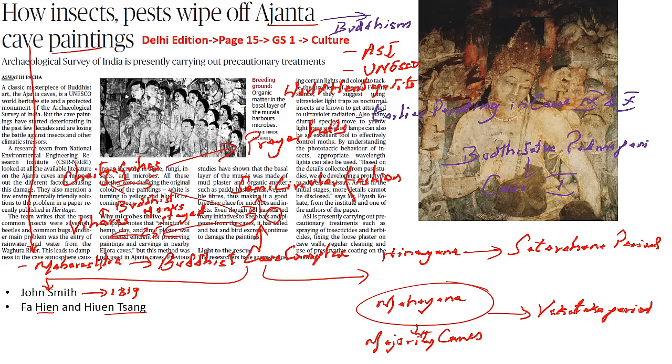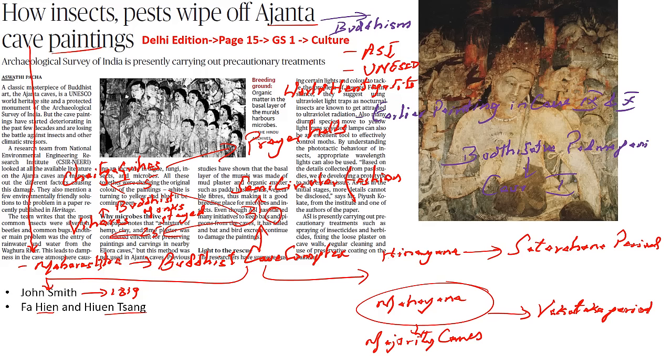So what is the present context? The cave paintings have been deteriorating over a period of time. This is due to insects as well as the climatic factors. The insects here include silverfish, beetles as well as common bugs, and the climatic factors here include the rainfall.